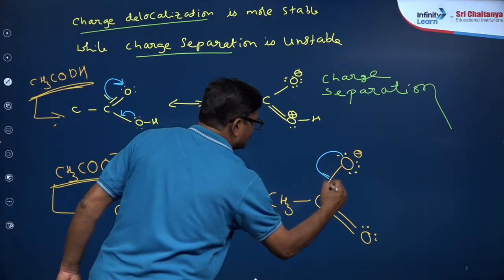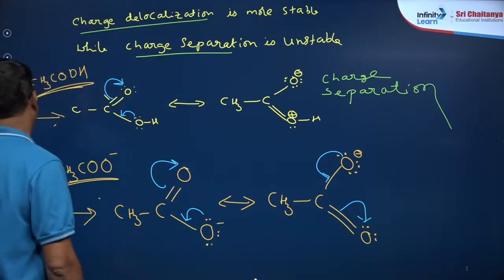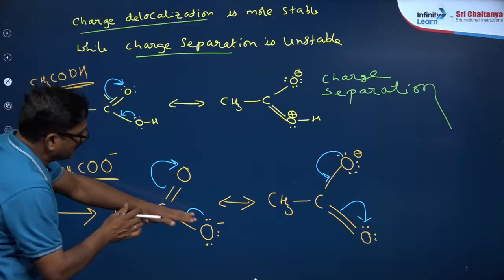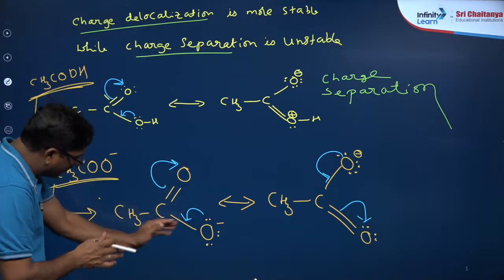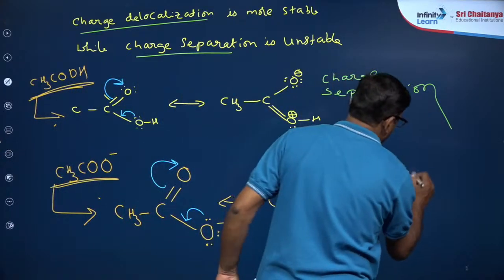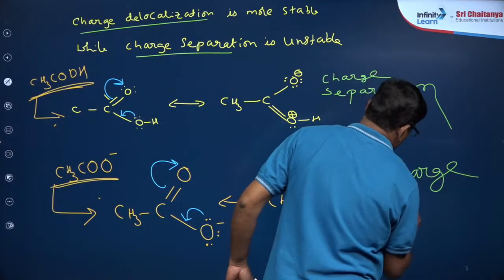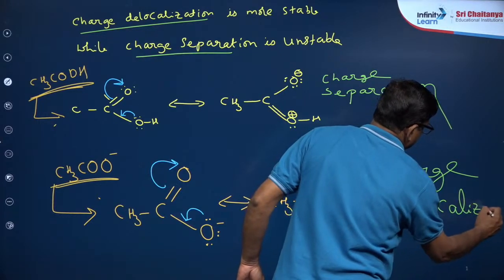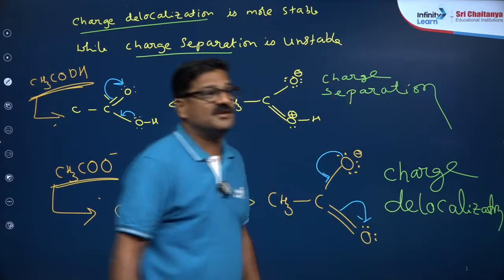So the charge is already there, and the charge is dislocated from here to here. This is called charge delocalization.